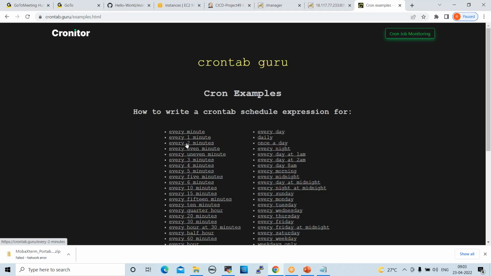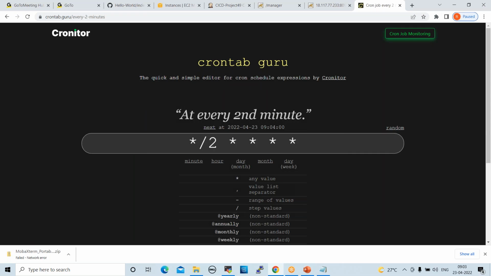Every 2 minutes, one schedule is there. Just open this. This is every 2 minutes. The first star is minute, the second star is hour, the third star is day, the fourth star is month, the fifth star is day of week. So what will happen? The first star by 2 means every 2 minutes. Just copy this.